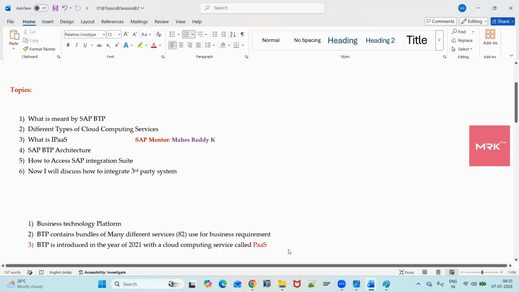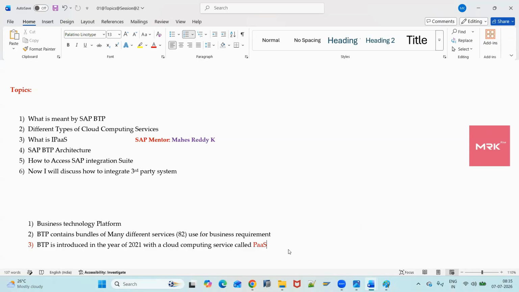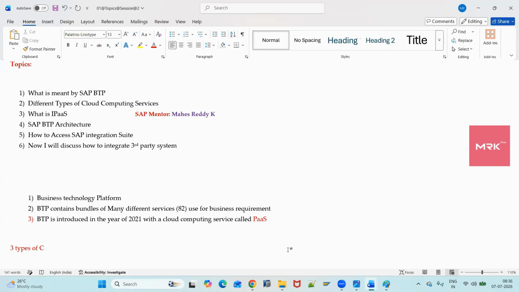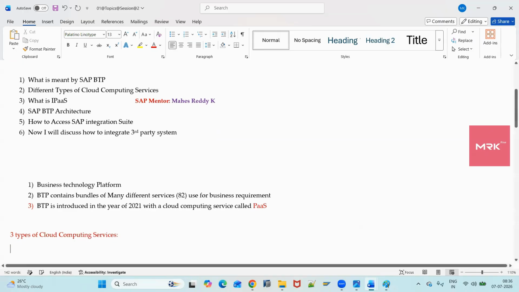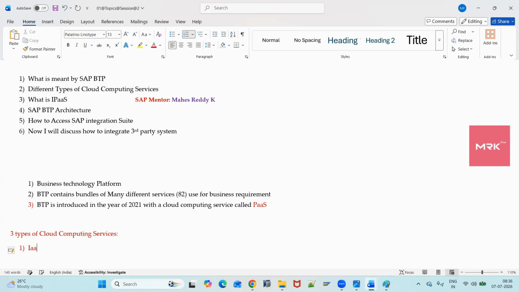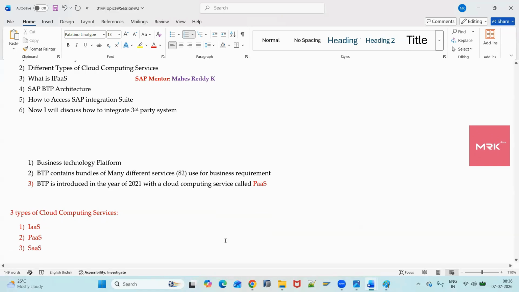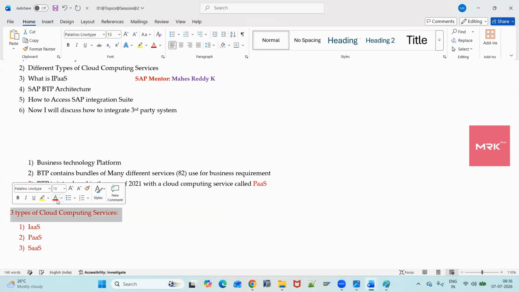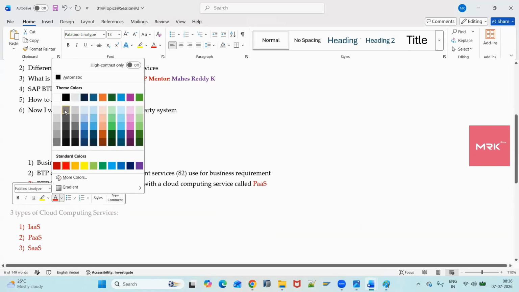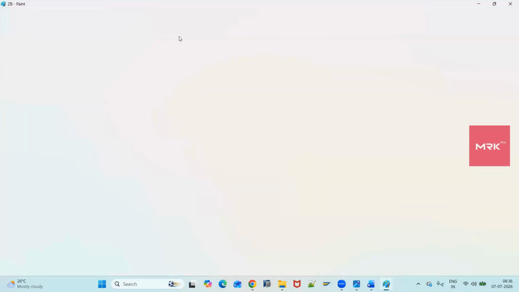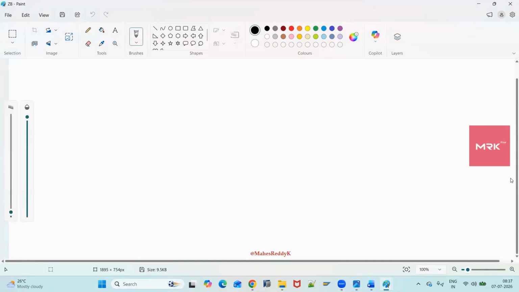Now we need to discuss the different types of cloud computing services. We have three types: one is IaaS, infrastructure as a service, the second is PaaS, platform as a service, and the third is SaaS, software as a service. These are the 3 cloud computing services in the market. Before cloud computing services were introduced, what did we have? We had an on-premises server.